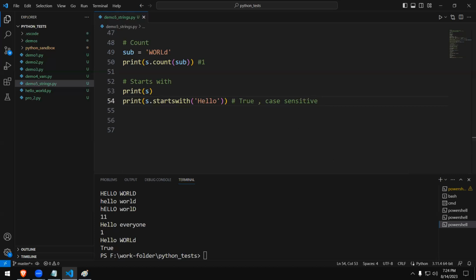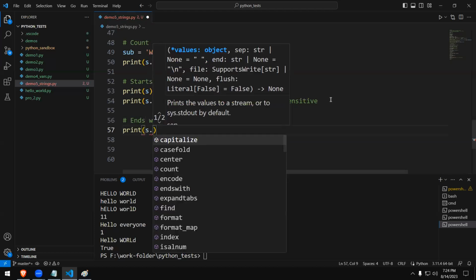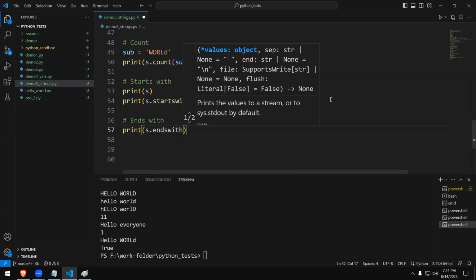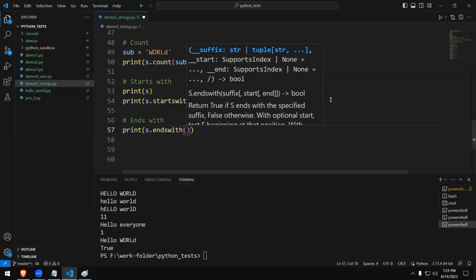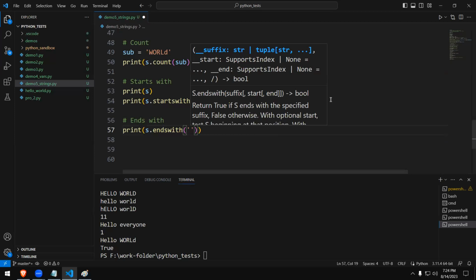Let's try ends with also. Ends with means it is finishing with that part. Ends with. Let's try that one. Print dot ends with. And same thing. You just give a sequence of characters. Let's say we have hello world. Let's say whether it is finishing with hello world, right?